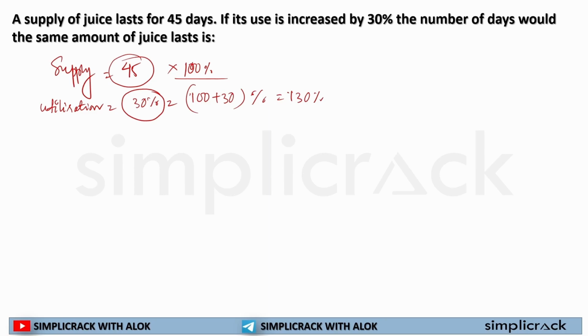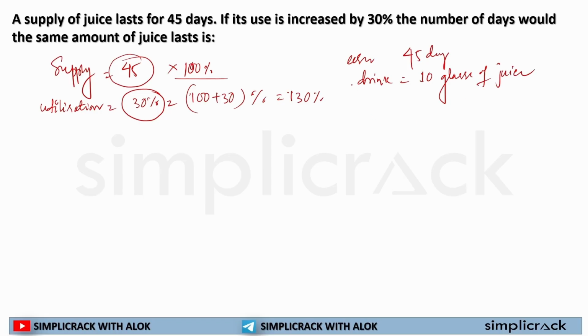Let's take an easier example. For a 45 days supply, I used to drink 10 glasses of juice per day.